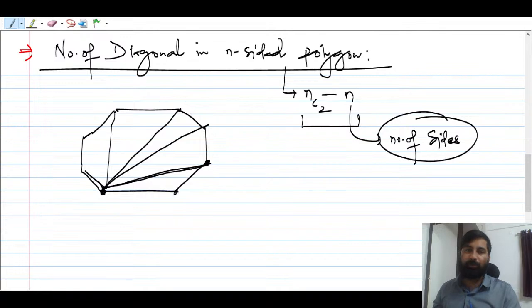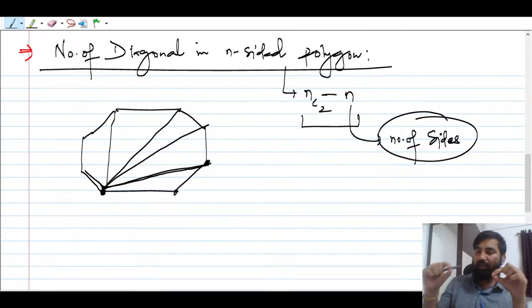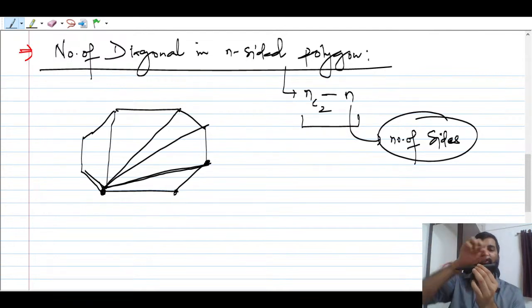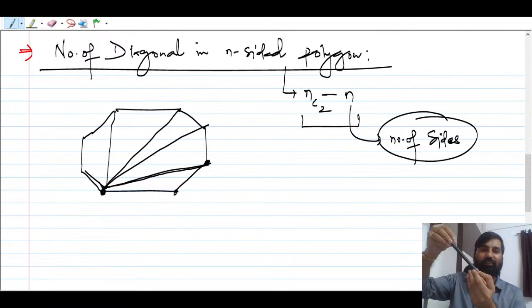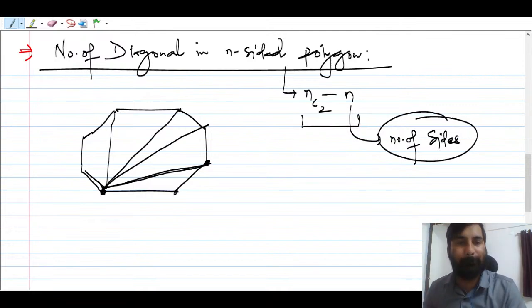So NC2 is the total number of straight lines minus the non-diagonals, because a side cannot be a diagonal. And I have told you the method of how to get the diagonal from the polygon: take one vertex, leave the adjacent ones, and connect to the other vertices. I hope this makes sense. This is not the diagonal. Please remember, suppose this point is there, this point is there, and if there is one more point like this, then you are going to get the diagonal. I think this is clear. So these are the things that you have to know.